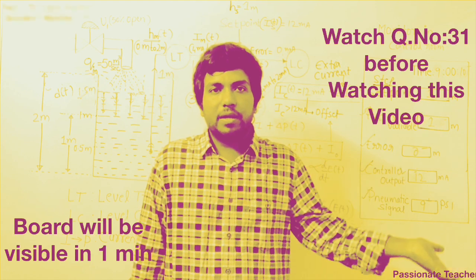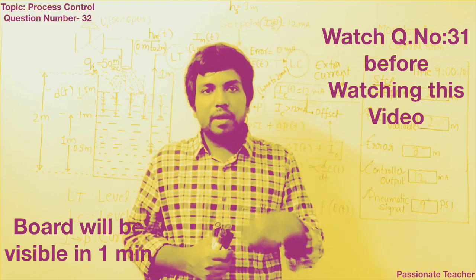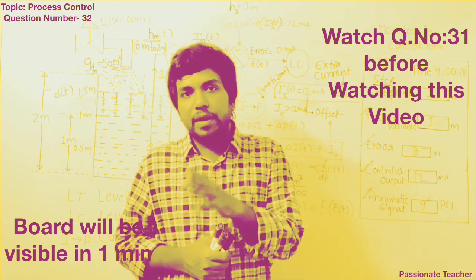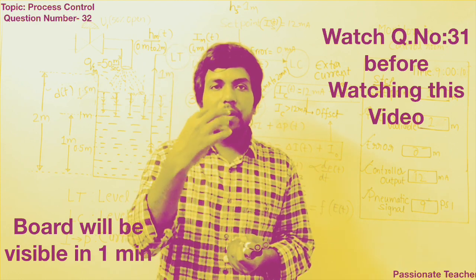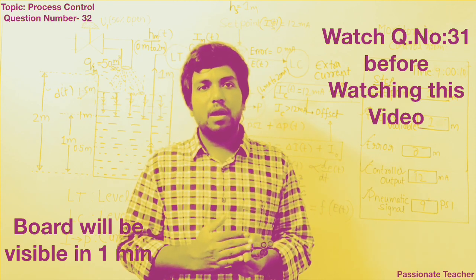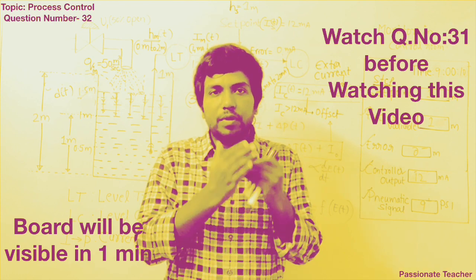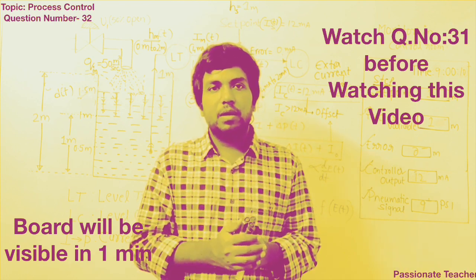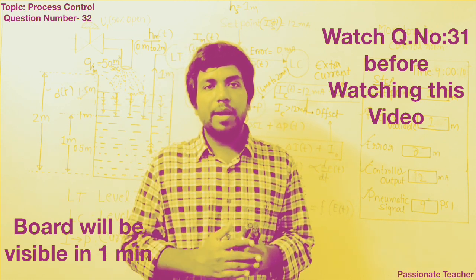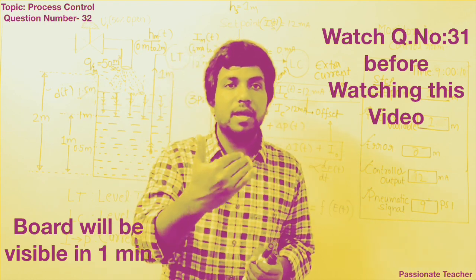In the previous part, we discussed how the variables are interlinked in the closed loop control system. Now in this section, I will explain how the disturbance affects the process variable, and when the disturbance affects the process variable, how the closed loop control system reacts. Ultimately, the controller used in the control system should eliminate the effect of disturbance as early as possible and bring the process variable to the required or desired set point as quickly as possible.